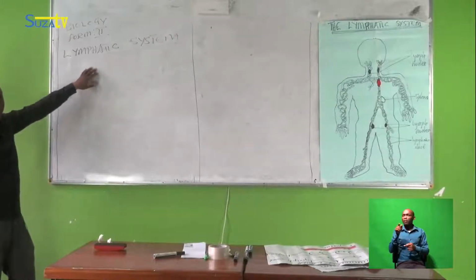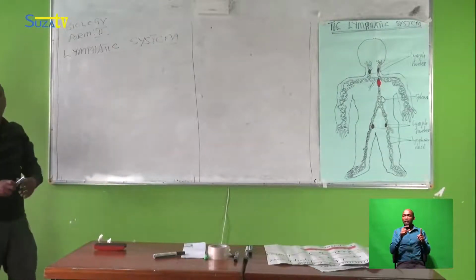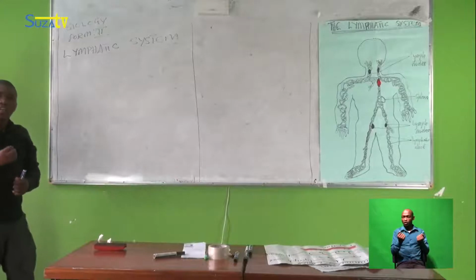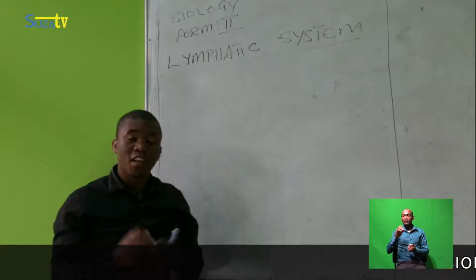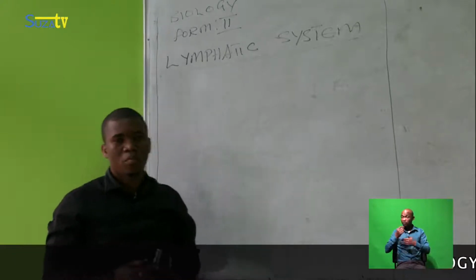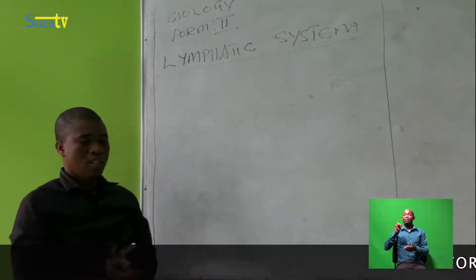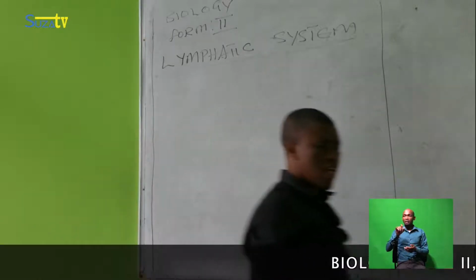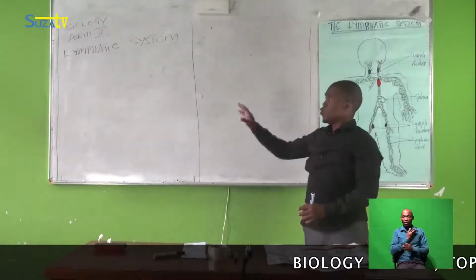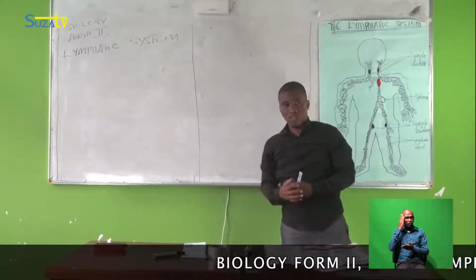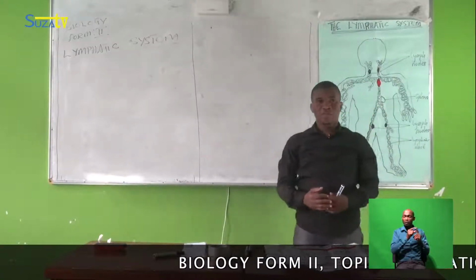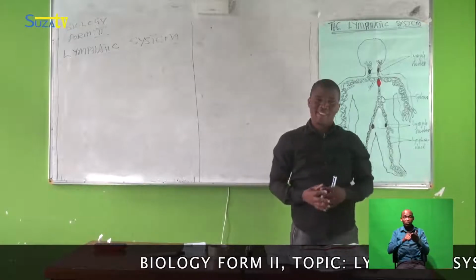Before trying, can you say please, lymphatic system? Again, lymphatic system. Good, clap one. Thank you a lot. I need one to explain. What do you understand by these words, lymphatic system? Ali, can you try please? Stand up.